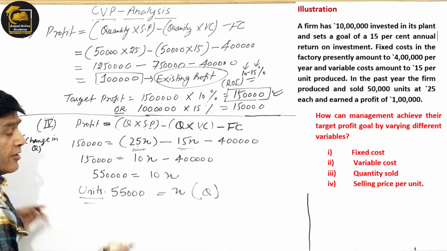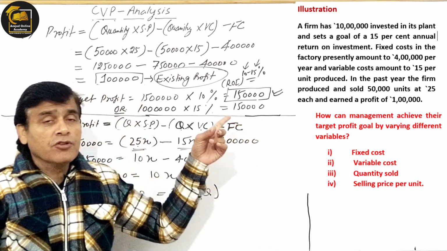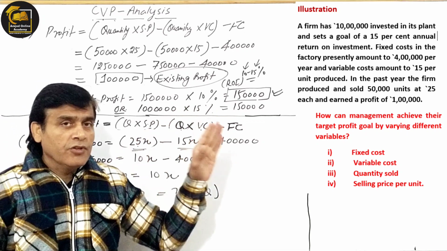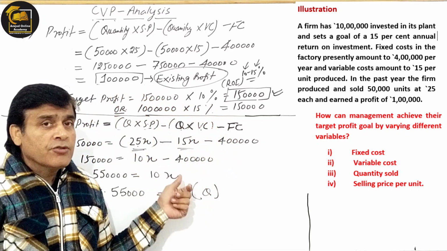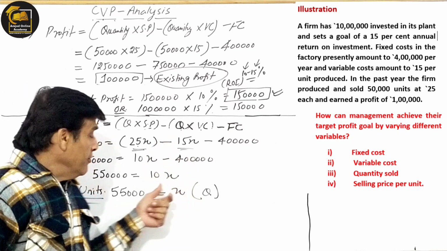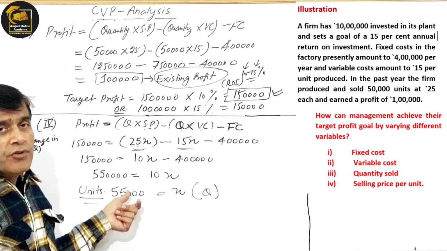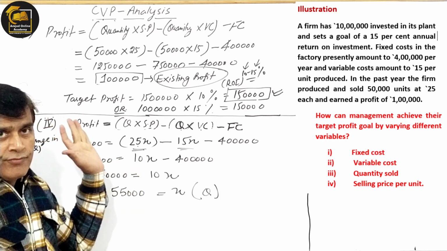The answer you will give, the remark you will give at 50,000, when the production of 50,000 units were there, you were not achieving your target profit because the existing profit was 1 lakh. But once you are increasing your quantity to be sold by 5,000 units. Means if you are selling 55,000 units, then you are achieving your target profit.